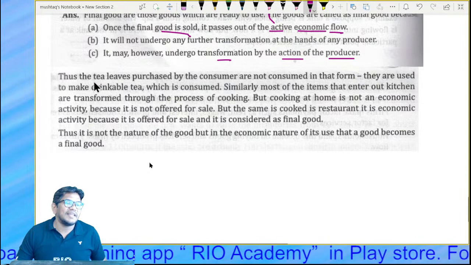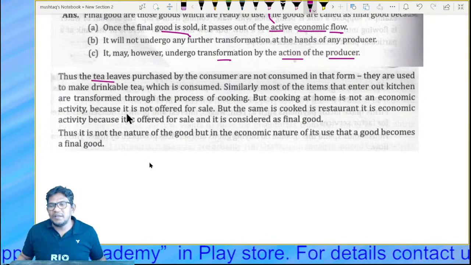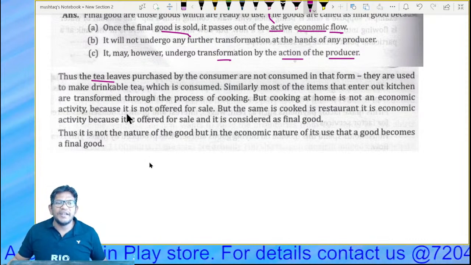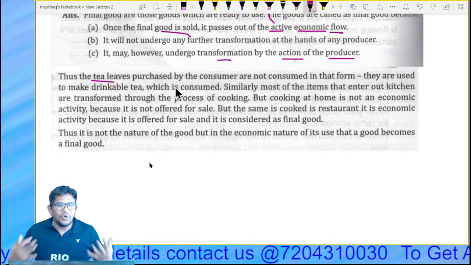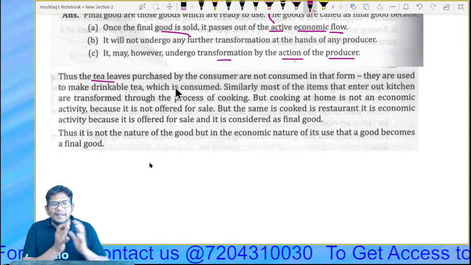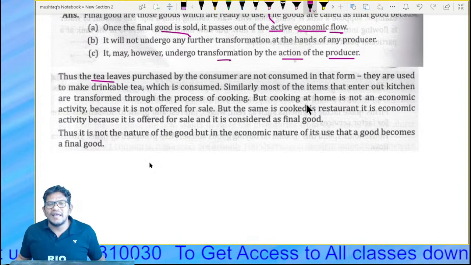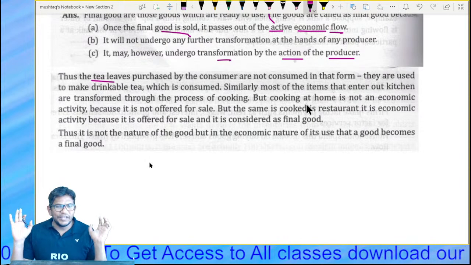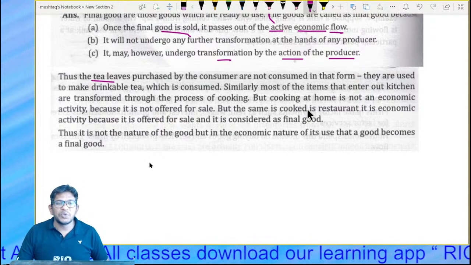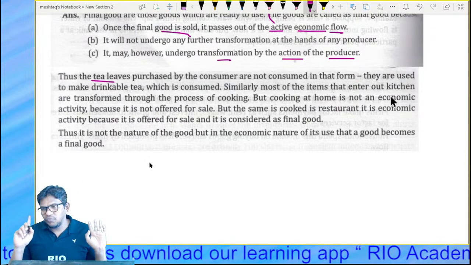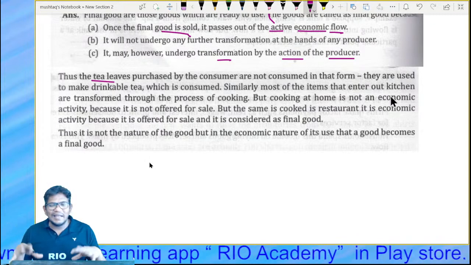Example we are given, a tea leaf purchased by the consumer. We don't eat up tea leaves, right? What we do? They are used to make drinkable tea, which is consumed. Similarly, most of the items that we bring to our kitchen, we transform through the process of cooking. But cooking at home is not an economic activity. We know that, right? Because whatever we are cooking, we are not selling to outsiders.